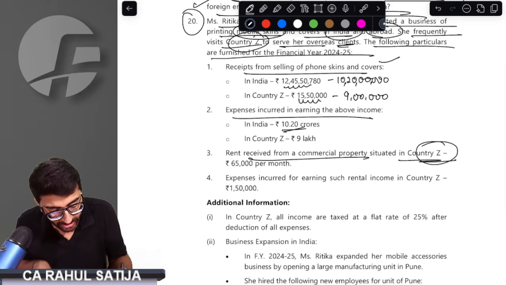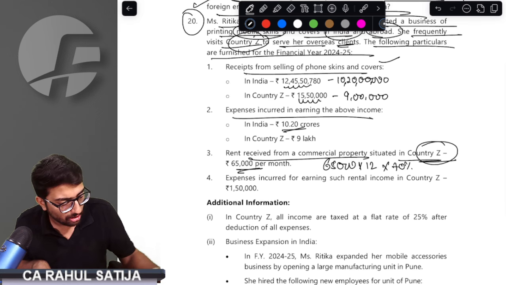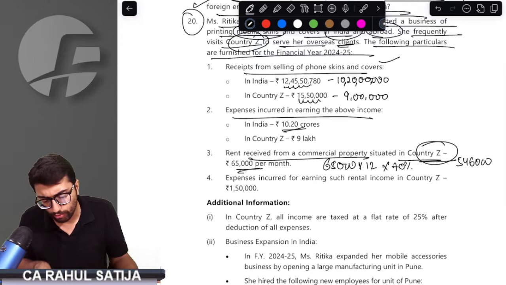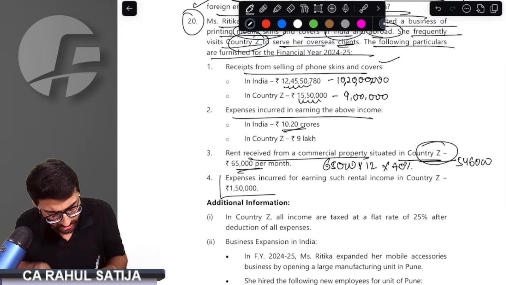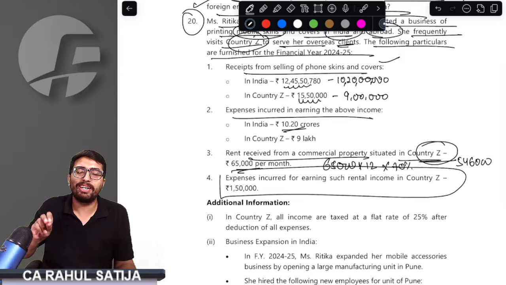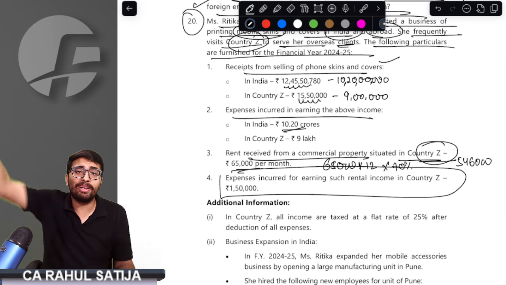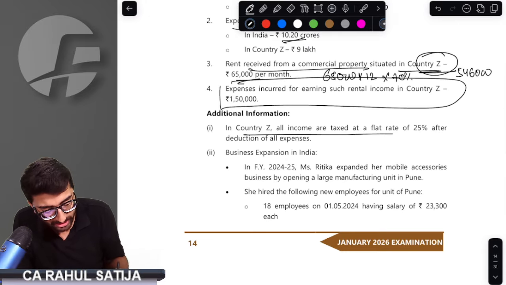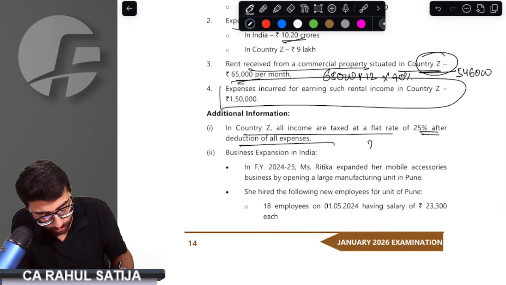Rent received from the commercial property in country Z: 60,000 rupees is the rent received. We have to take 12 months, and in India, only 70% of the rent is taxable. So how much amount turns out to be? 546,103. This is the amount of rent that would be taxable in India. Whatever expenditure is incurred for earning the rental income is not allowed in India. It might be allowed in that country, but right now it is not allowed, so we don't have to consider that. In country Z, we have a flat tax rate of 25%, so the foreign tax rate is clear to us.